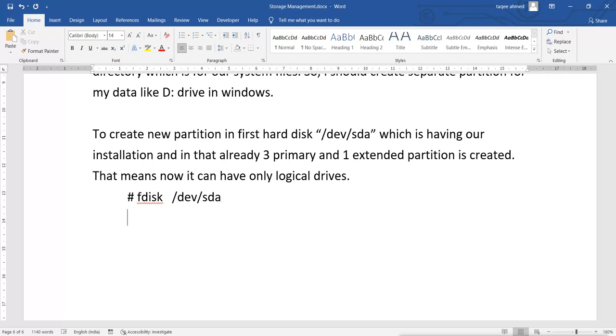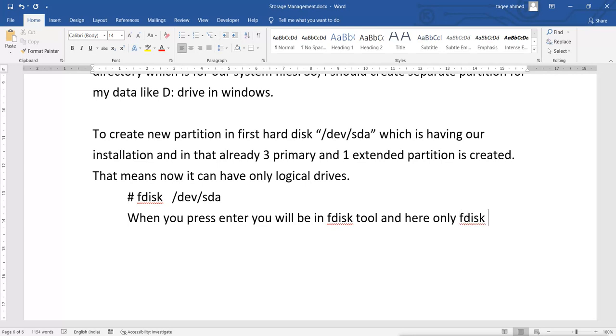When you press enter, you will be in the fdisk tool, and here only fdisk commands will work.